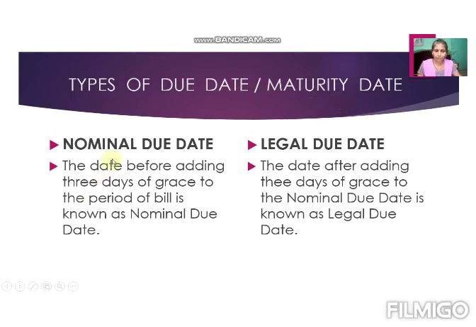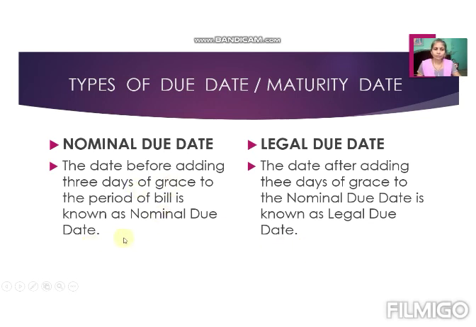Now there are two types of due dates, nominal due date and legal due date. The nominal due date means the date before adding 3 days of grace to the period of the bill. And the legal due date is after adding 3 days of grace to the nominal due date. 3 days of grace is the period which is given by law, or legally allowed to each and every payer or drawee for making arrangement of the payment. That's why these 3 days are added to each and every nominal due date.